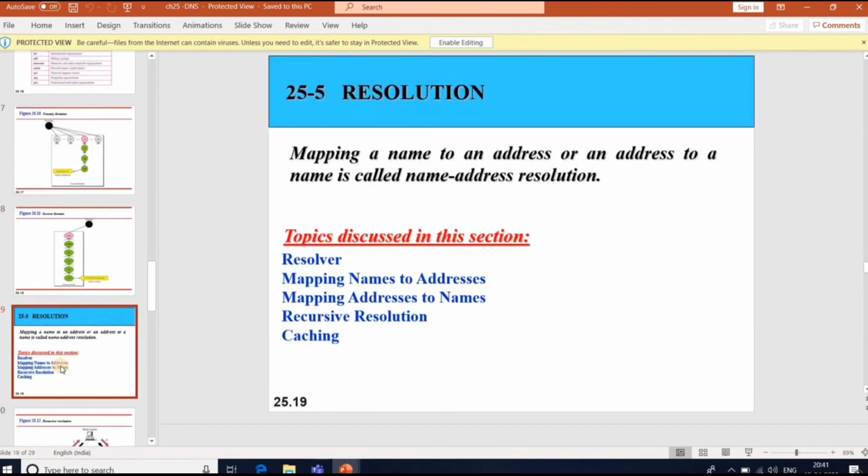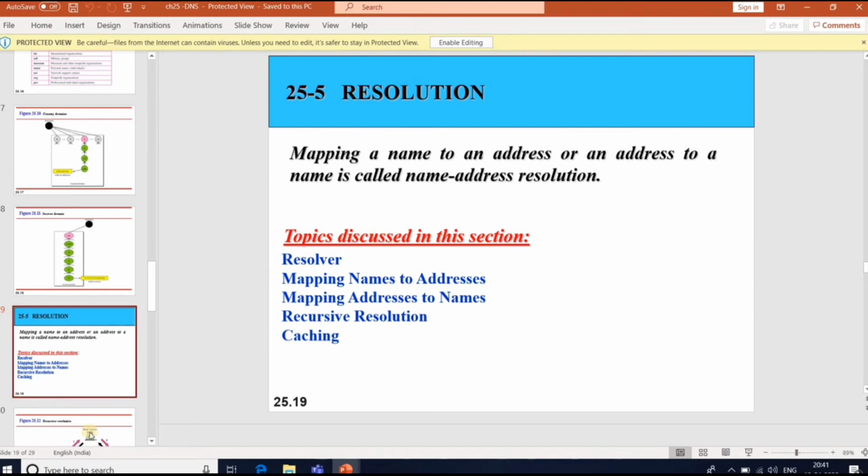Next one is resolution. Mapping a name to an address or an address to a name is called name-address resolution. So you can have different topics in this: the resolver, mapping names to addresses, mapping addresses to names, recursive resolution, and caching.